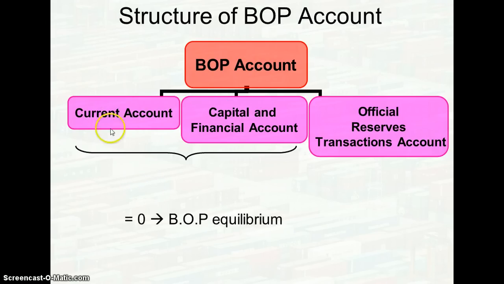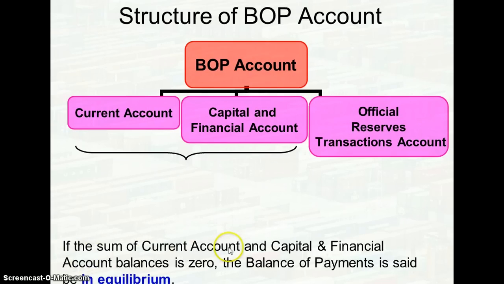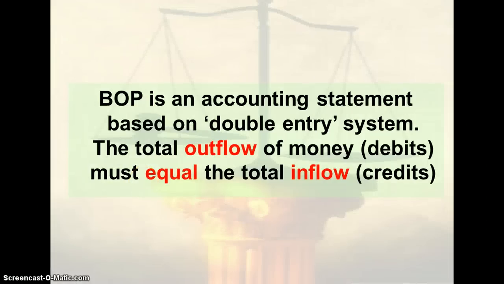If the addition of both the current account and the capital and financial account is equivalent to zero, the balance of payment is said to be in equilibrium. So to summarize what we went through, balance of payment is an accounting statement based on the double entry system. So the total outflow of money must equal the total inflow. Therefore, balance of payment should be at equilibrium for the economy.